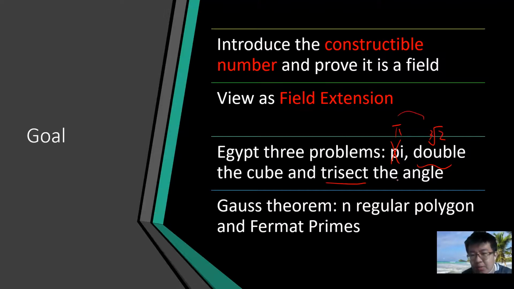So basically, these three numbers are not constructible. You cannot use compass and ruler to construct such numbers. And also in the next video, I will prove the Gauss theorem, basically in what case you can construct a regular polygon.